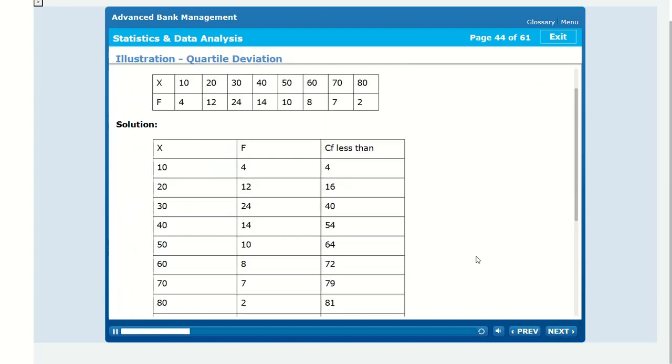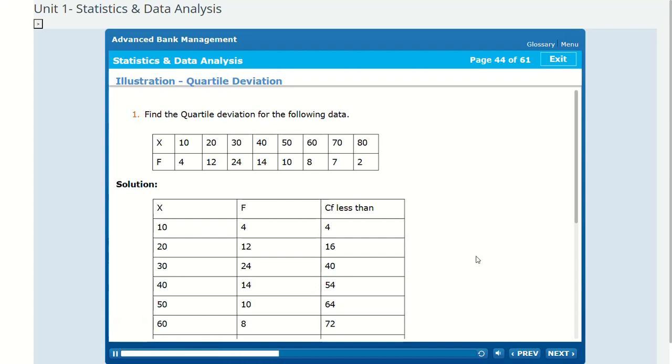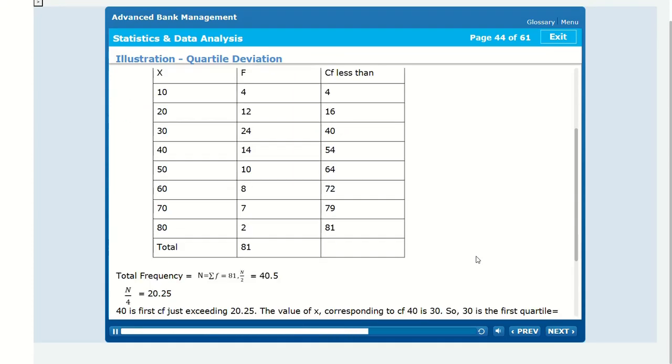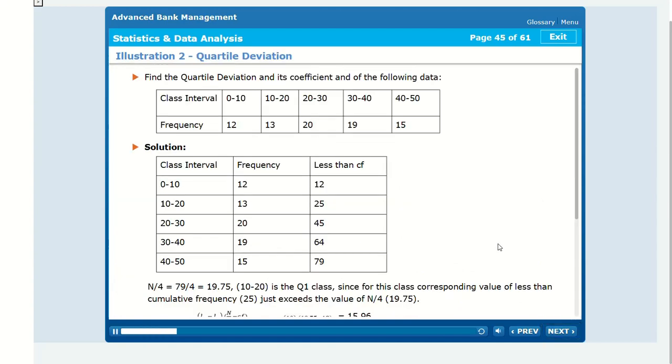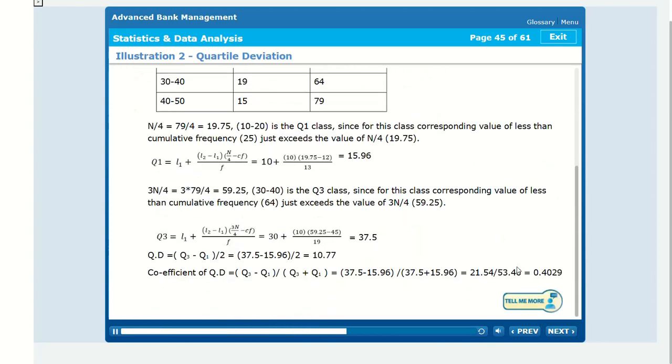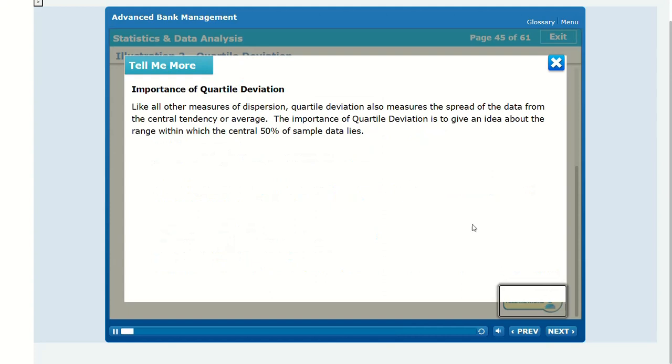Illustration, quartile deviation. 1. Find the quartile deviation for the following data. Solution. Illustration 2, quartile deviation. Find the quartile deviation and its coefficient of the following data. Importance of quartile deviation.